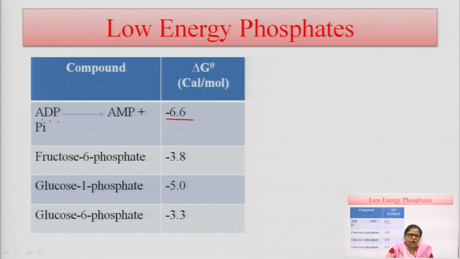Glucose 1 phosphate on hydrolysis gives minus 5, and glucose 6 phosphate, also an intermediate product of glucose metabolism, gives minus 3.3 kilocalories per mole. These are all low energy phosphates, giving very little energy on hydrolysis.